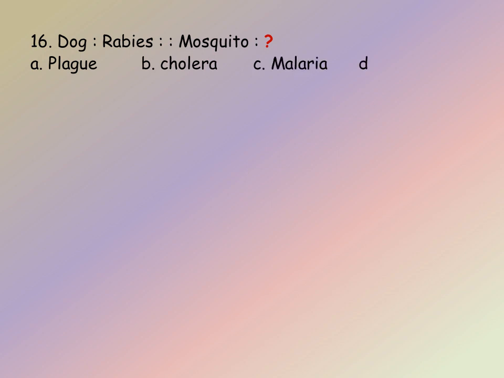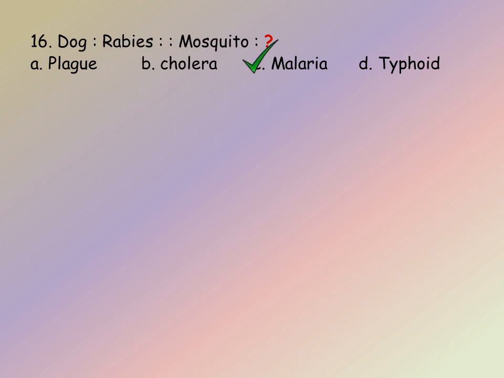Dog, rabies, mosquito, blank. So here the analogy followed is second is the disease caused by the bite of the first. So we will see the options now. A. Plague, B. Cholera, C. Malaria, D. Typhoid. So dog bite causes rabies disease. In the same way, mosquito bite causes malaria. So the answer is C.